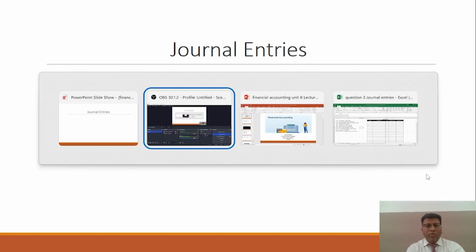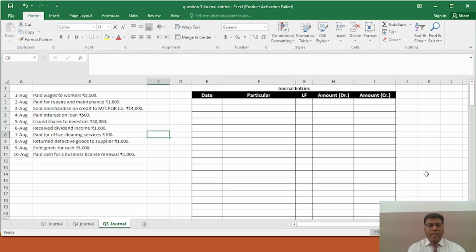Now we come to the journal entries of the different business transactions, and for the purpose I am going to Excel. In MS Excel you will see it. The very first transaction is: paid wages to workers. Wages to workers is an expense, and no doubt all expenses, as per the rules, are debit.